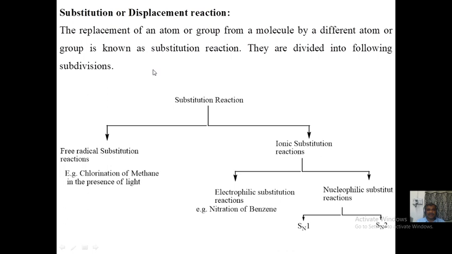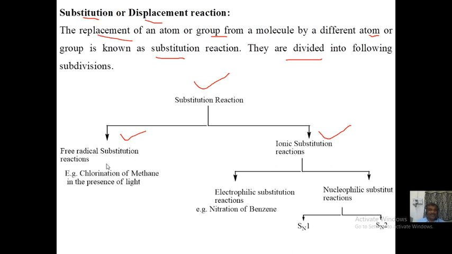As I told you, friend, the most important part is this particular slide where we are beginning with substitution reaction, friend. Substitution reaction, or it is also known as displacement reaction, right? So replacement of an atom or group from a molecule by a different type of atom or group is known as substitution reaction or displacement reaction. They are mainly divided into the following groups. Substitution reactions are of two types mainly: free radical substitution reaction. The other side you have ionic type of substitution reactions.